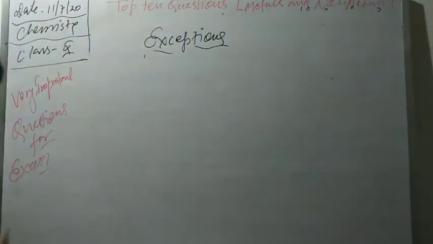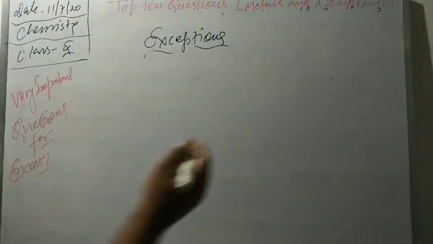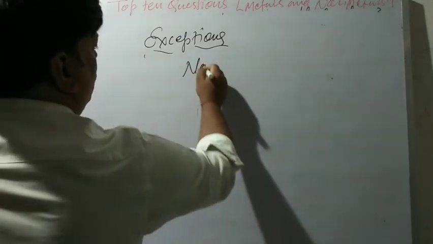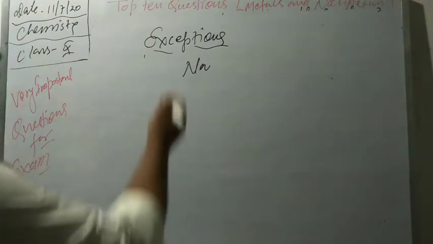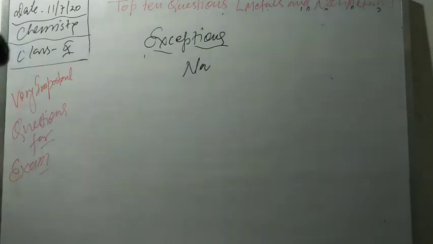Like, all metals are very hard, but sodium is soft, right? Sodium is a very soft metal. All metals are lustrous, but sodium is not shiny in nature.